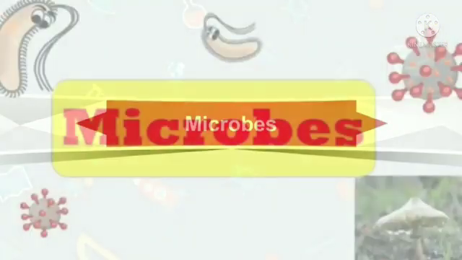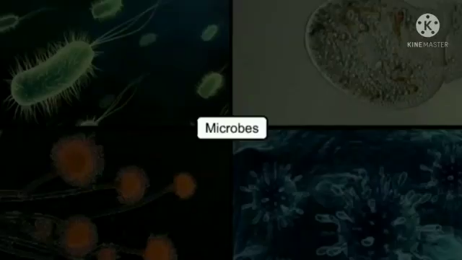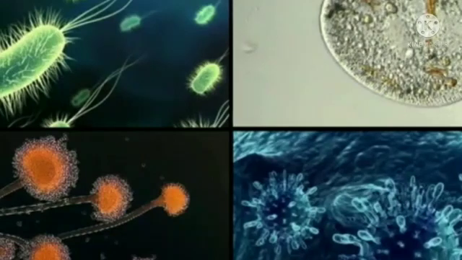Children, we all are surrounded by different types of living things, isn't it? But some of these cannot be seen with naked eyes, right? These are called microorganisms, okay? So children, today we are going to learn about microbes. What are microbes? Microbes are very small living things that cannot be seen with the naked eye.